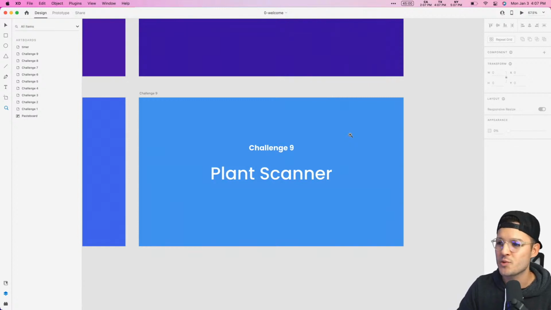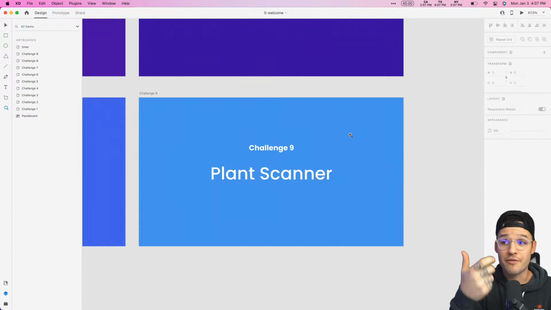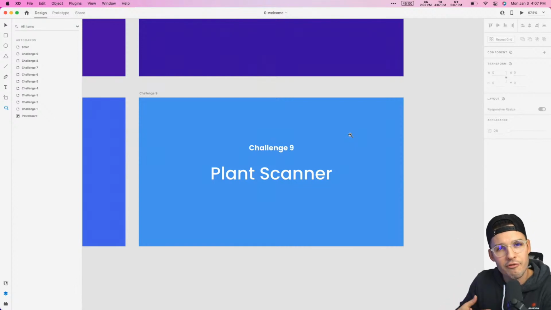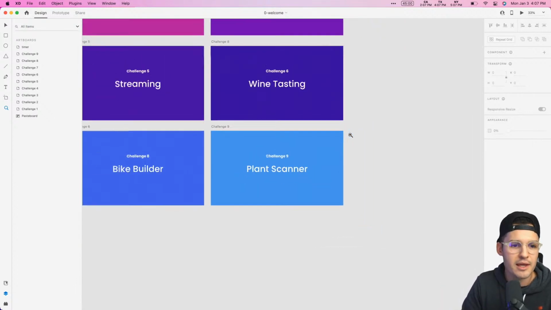And very last one, our last challenge is going to be a plant scanner. We're going to kind of be able to scan a plant that's in my office maybe, and then we'll be able to get some details on it, how we care for it. It's going to be really cool. It's going to be a fun experience.